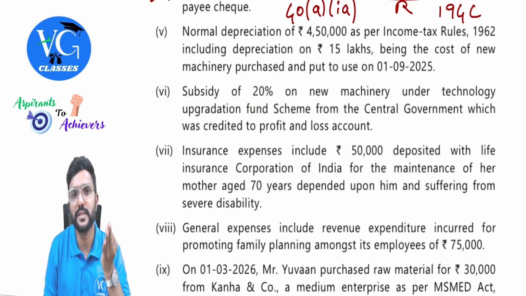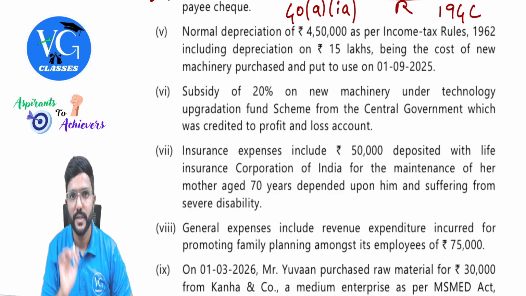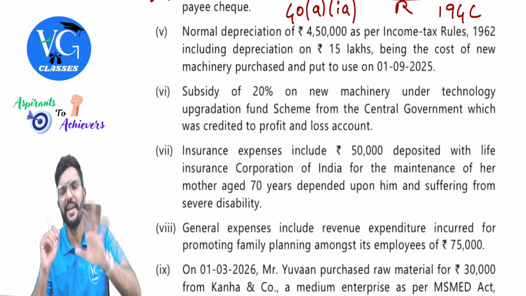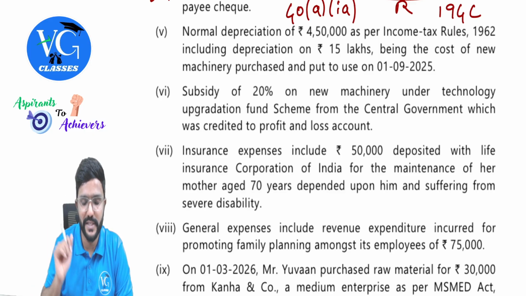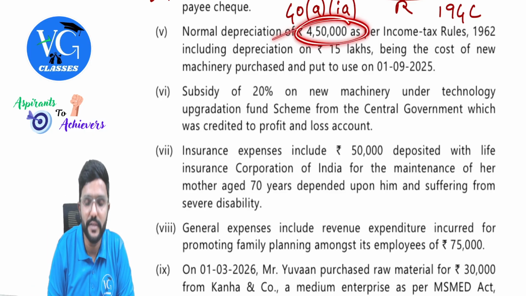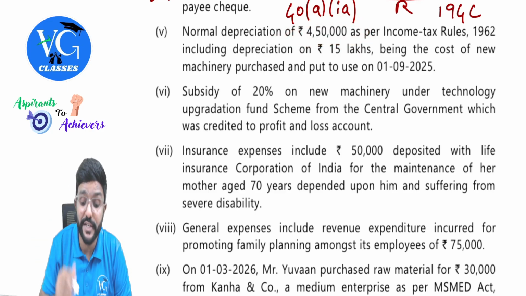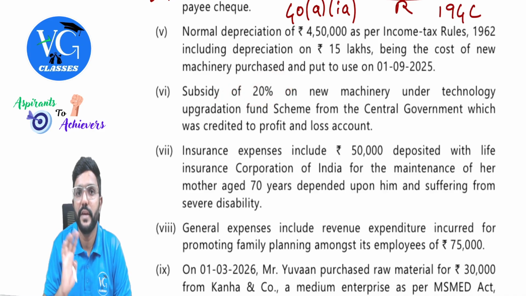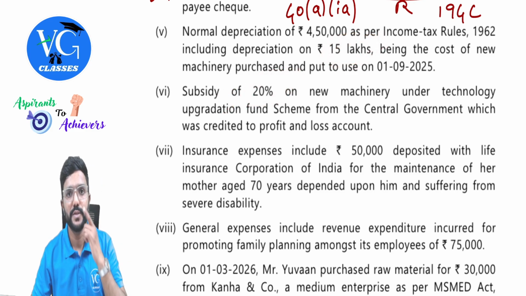While calculating the actual cost of new plant and machinery, we need to calculate the actual cost and add it to the block, right? So what would be the actual cost? 15 lakh minus 20% of that, which is 3 lakh. So the remaining 12 lakh is the actual cost. Two things we need to take care of here. Please listen here. While calculating depreciation, we have taken the full 4,50,000, and that is considering the depreciation on 15 lakh. But I need to readjust now. Depreciation on the subsidy part, we cannot claim. How much is that? 15 lakh into 20%, which comes to 3 lakh. So can I claim it?